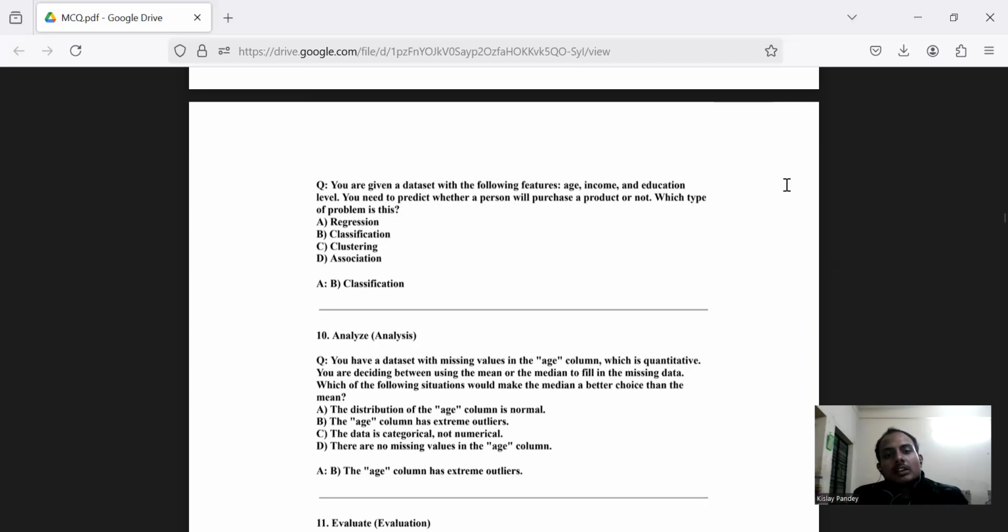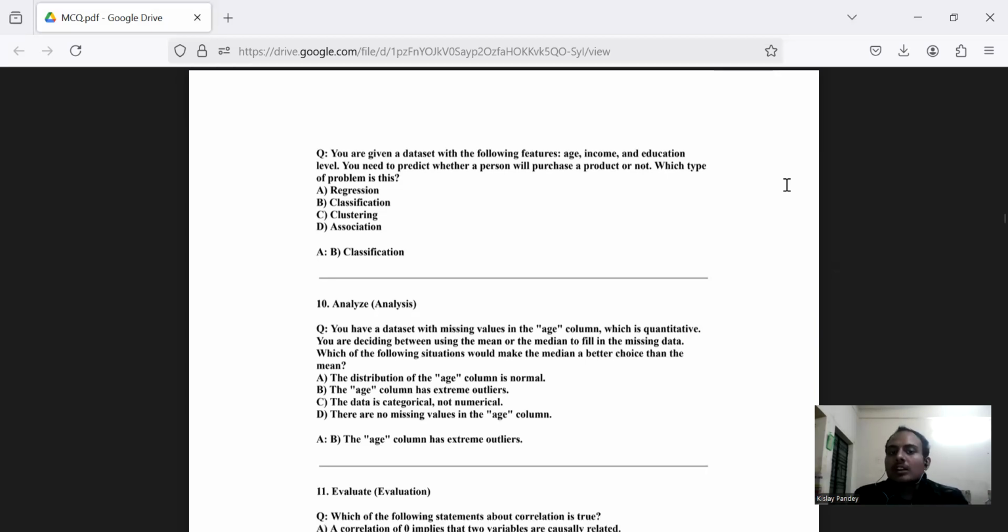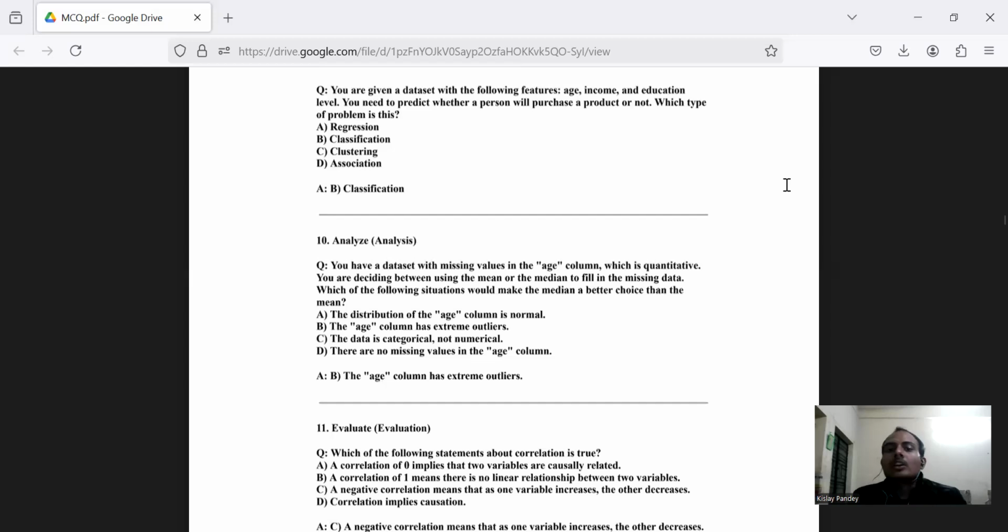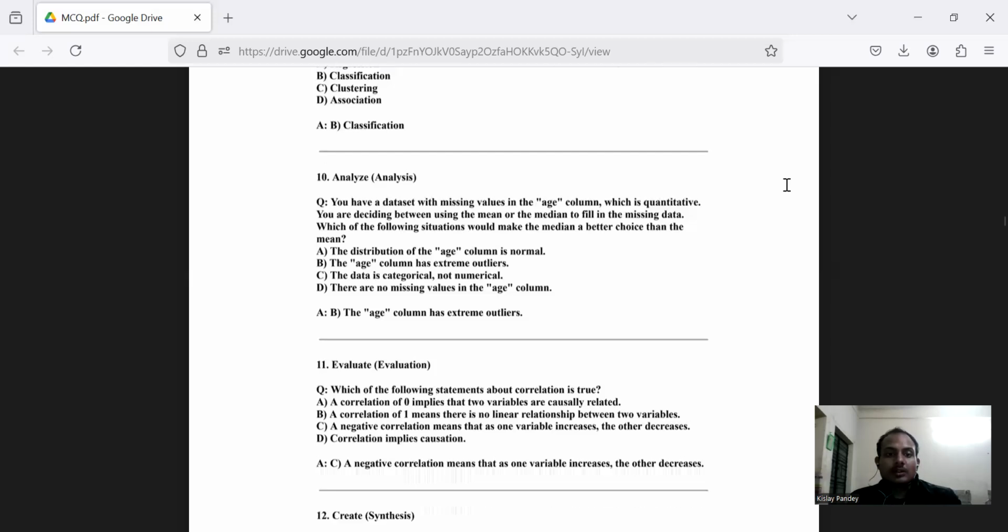We are moving to question number 10, which is of analysis. The question says you have a data set with missing values in the age column, which is quantitative. You are deciding between using the mean or the median to fill the missing data. Which of the following situations would make the median a better choice than the mean? A. The distribution of the age column is normal. B. The age column has extreme outliers. Option C. The data is categorical, not numerical. Option D. There are no missing values in the age column. Here, option B, the age column has extreme outliers, seems to be correct.